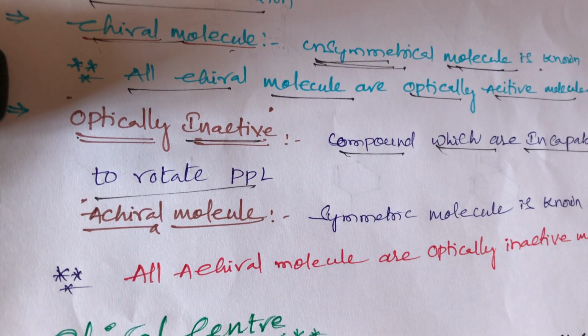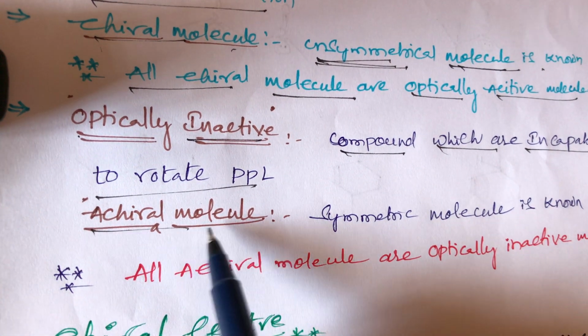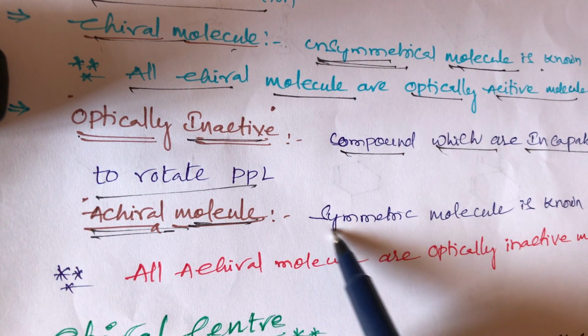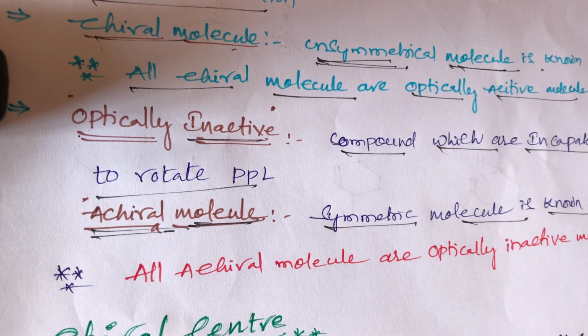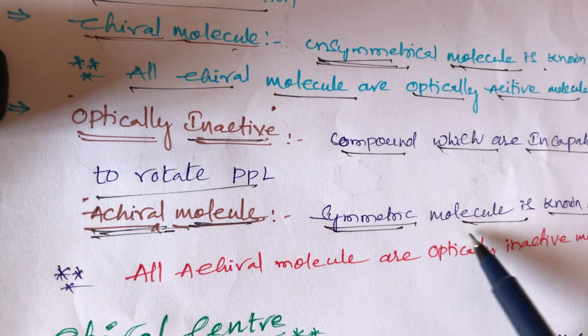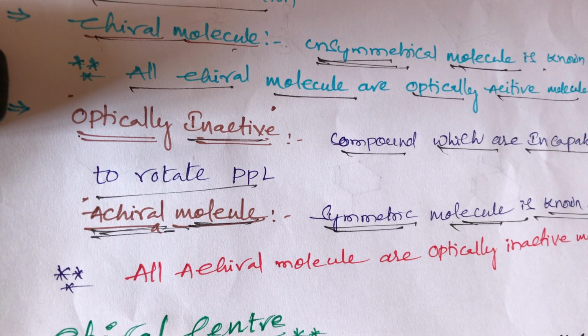One more term is achiral molecule. Achiral molecule means symmetric molecule. These are the main important terms: optical activity, optically inactive, chiral and achiral.